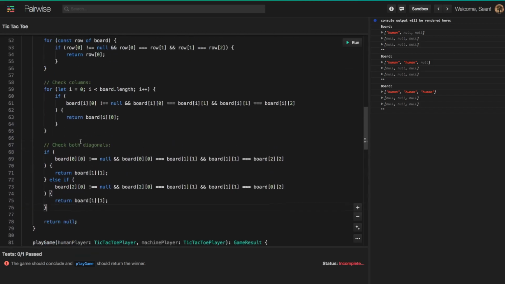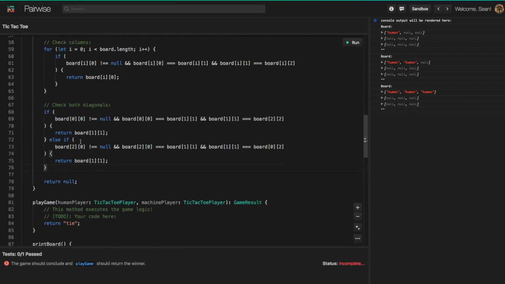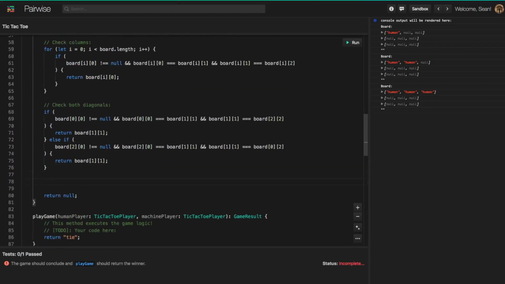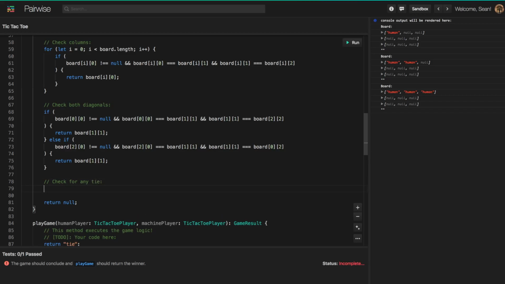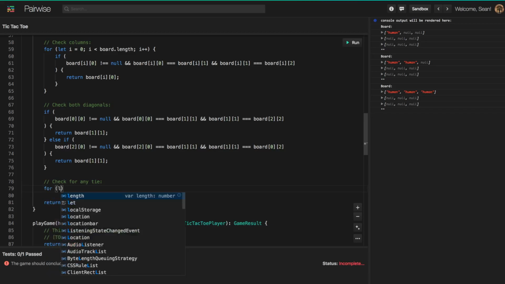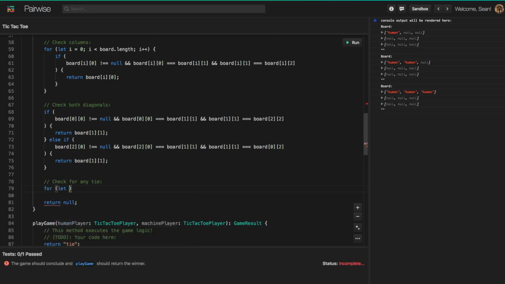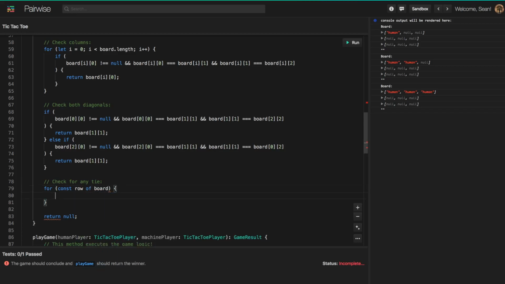So there's probably several different ways you could implement this logic, but again, we can just do something very simple and straightforward, and we can just have another case here where we want to check for any tie on the board. So first we will check for the tie, and if we don't find a tie, then we want to return null. And we may be able to combine these steps. So for here, what we'll do is we'll just say for const row of board again.